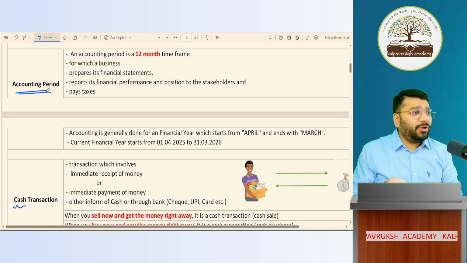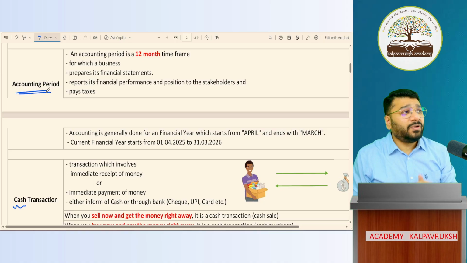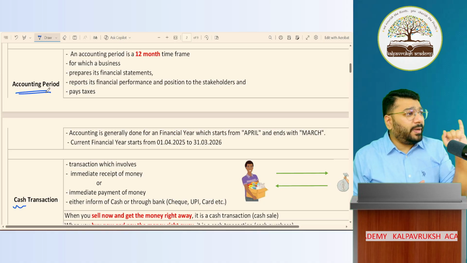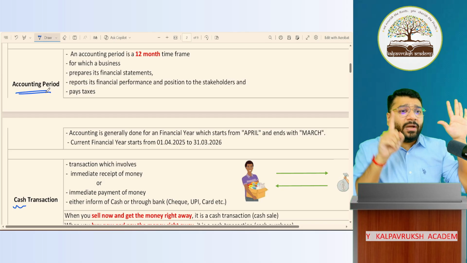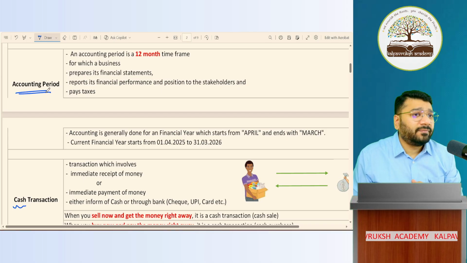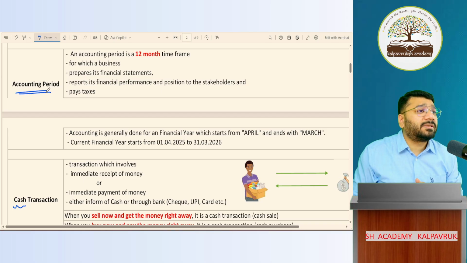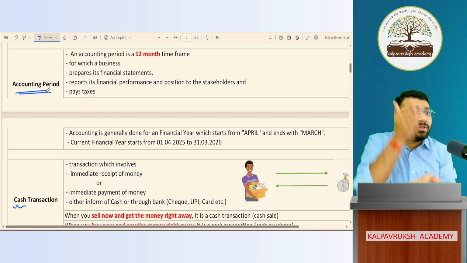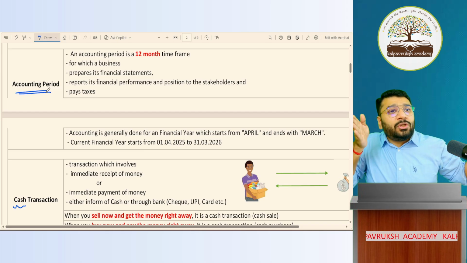Imagine I started this academy in 2019. Not imagine, I actually started it. 2019 I started the academy. How many years have gone by? 2020, 21, 22, 23, 24, 25, 26. March 26 gone. 7 years. I've done accounts on a daily basis. But each year, how much is my profit? I've not calculated. I did not stop anywhere. So my accounts have been going continuously for 7 years.